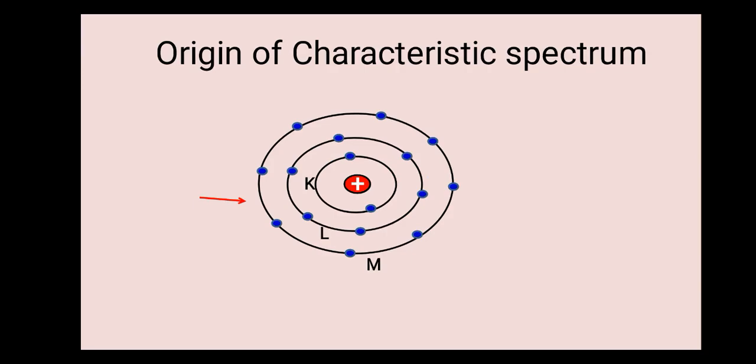Now let us talk about the origin of the characteristic spectrum.